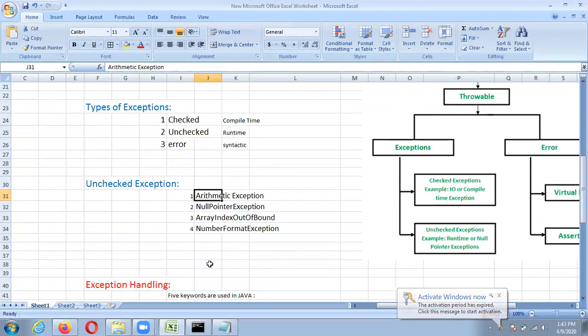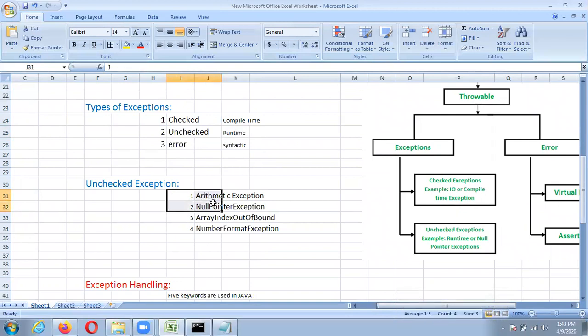Then we'll see the unchecked exceptions. Unchecked exceptions are of a number of types. Here we are considering four: ArithmeticException, NullPointerException, ArrayIndexOutOfBoundsException, and NumberFormatException. The A and E are capital for ArithmeticException, N and P and E are capital for NullPointerException, A, I, O and B for array index out of bound, and N, F, E for NumberFormatException.